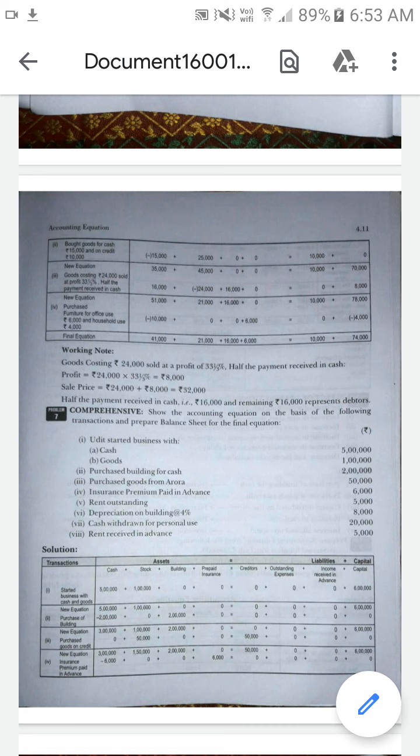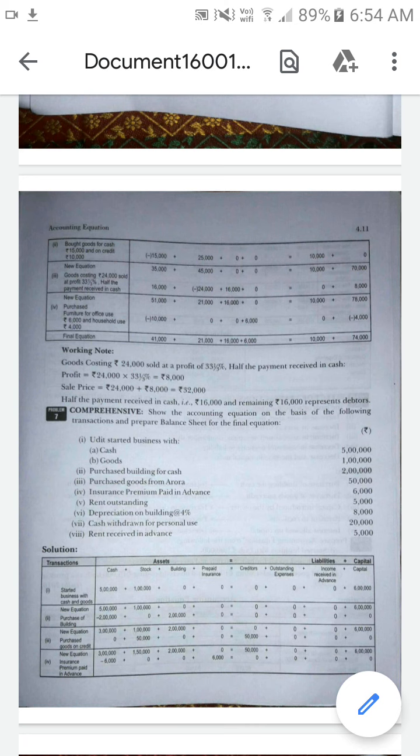In this sixth transaction, 8,000 is the value reduced from the actual value of the building, and there is also a change in the capital. In capital also the amount of 8,000 will be reduced. So it will affect the building account and also the capital account.